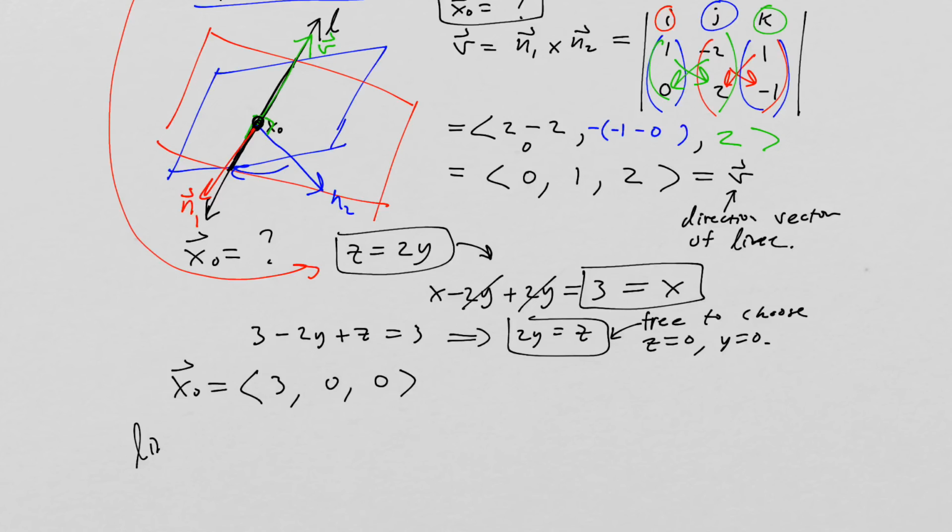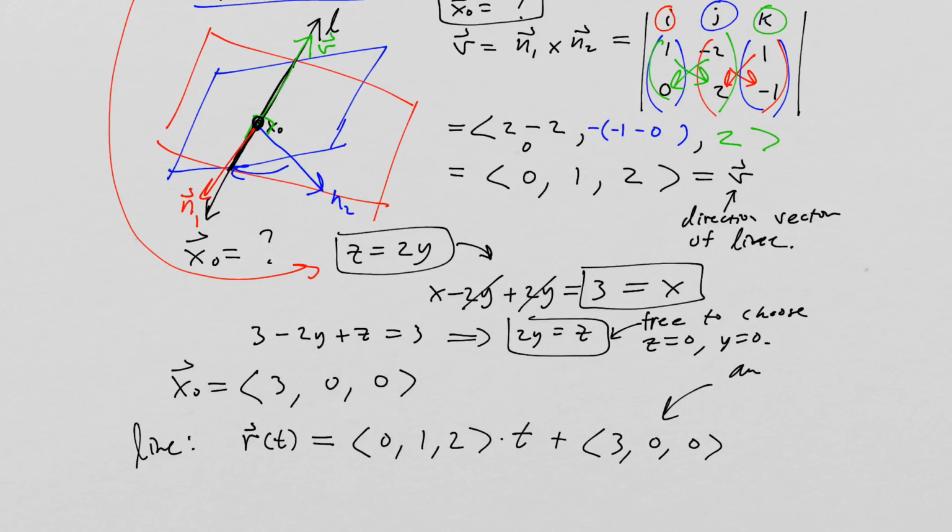Right, so my line, this is my final answer. I can represent it by r of t is equal to 0, 1, 2 times t plus 3, 0, 0. All right, remember this is any point on the line that happens to satisfy both plane equations.